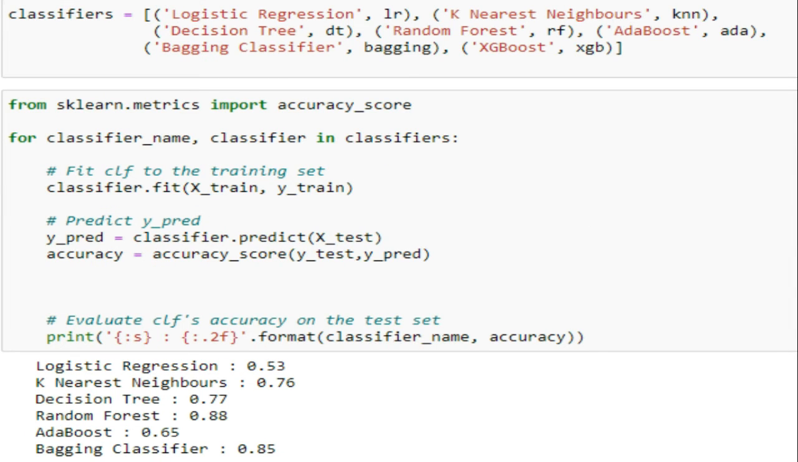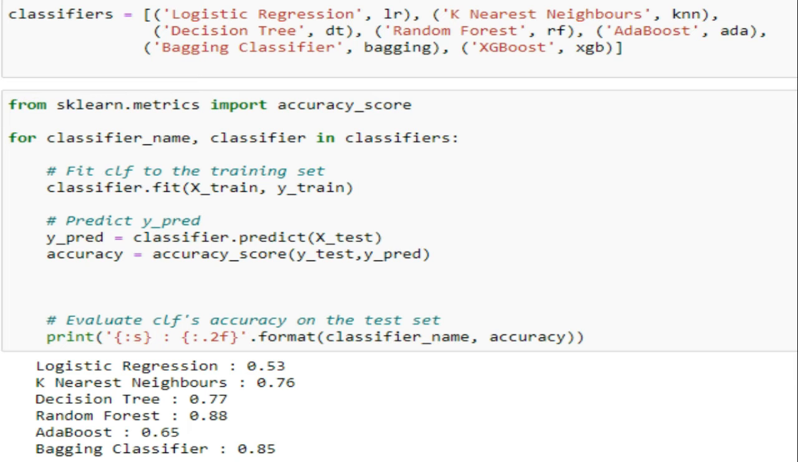Now I have used the pandas to_csv function to save my pre-processed data. Then I uploaded the data to IBM Cloud, and again I extracted the data. Using the data, I went forward for model selection. Now it's time for model selection. I have used logistic regression, KNN, decision tree, random forest, AdaBoost, Bagging classifier, and XGBoost.